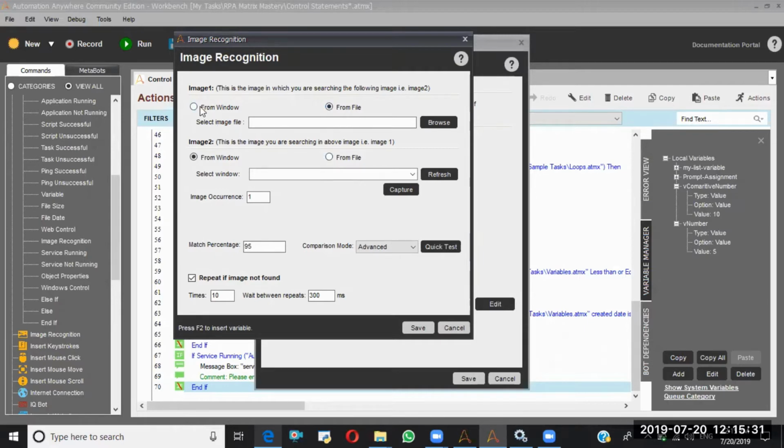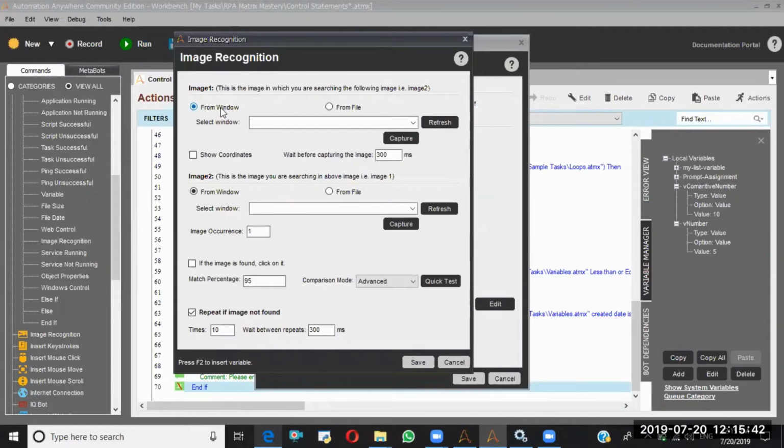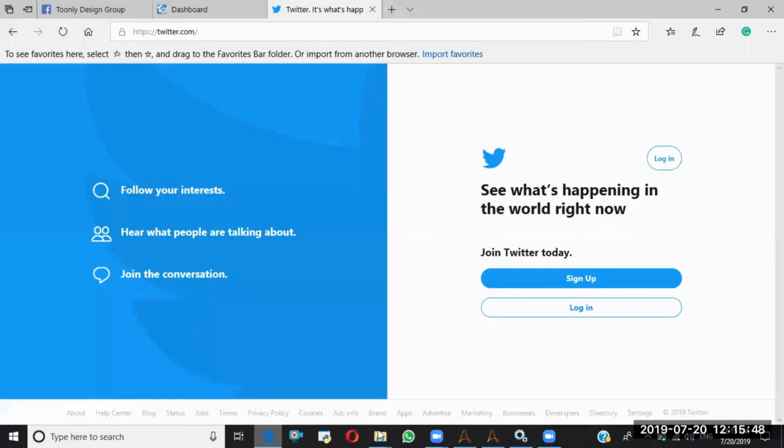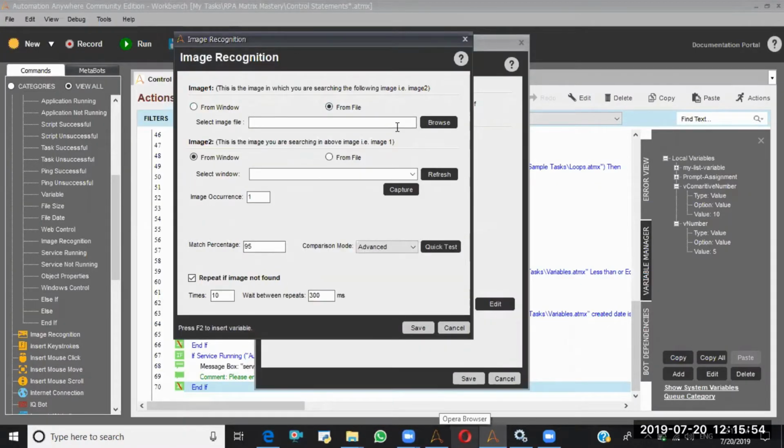In general, file is not going to help us, because we will use this image recognition to perform the click operation based on the image. If I go with the window, I'll select Twitter and perform the click operation here. But if I go with the file, I will choose a file in my machine and put the click operation on top of that image file. That won't do anything, right? That's the reason. Okay, leave it.